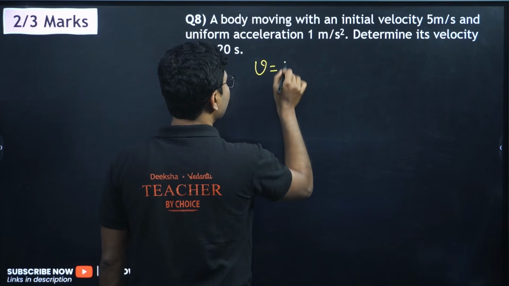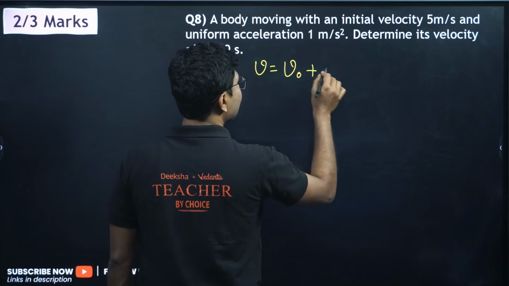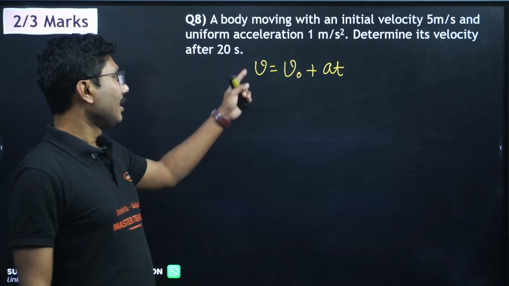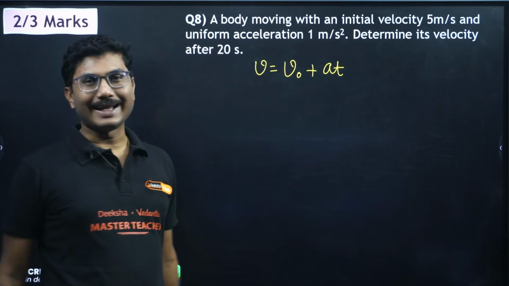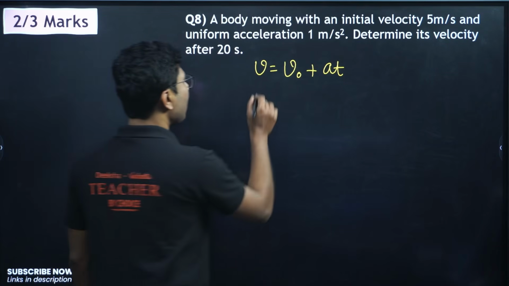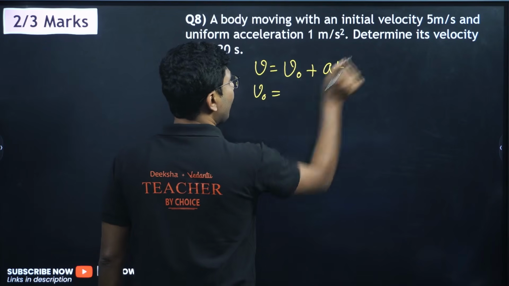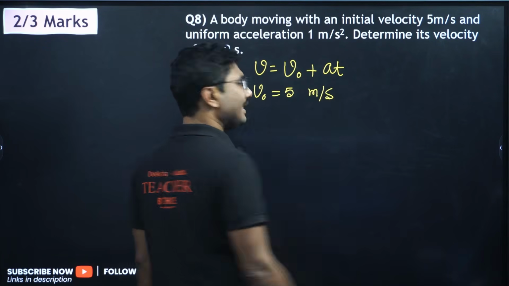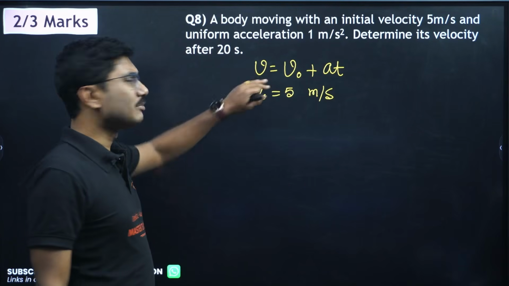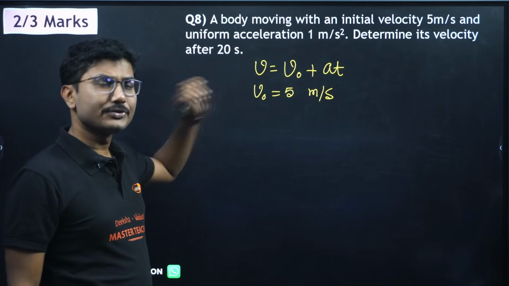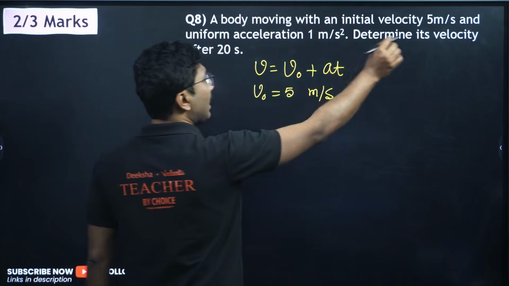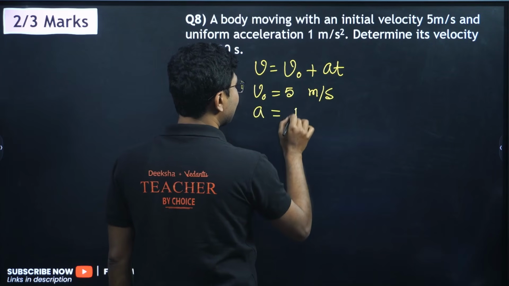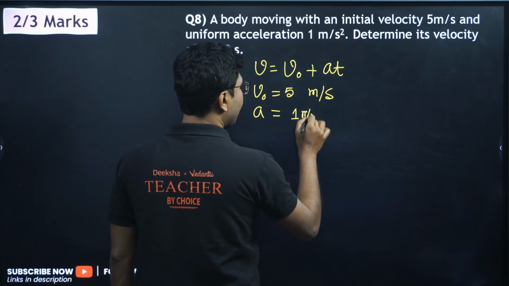V equals V naught plus AT. Okay, velocity is initial velocity plus A into T. A is acceleration. Here V naught is given as 5 meter per second. Now some of you might be using U plus AT, that is also fine. In your textbook, V naught is used throughout, that's why I'm using V naught. Okay, and uniform acceleration is given as 1 meter per second square.